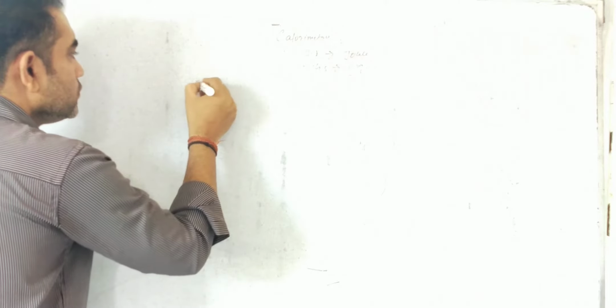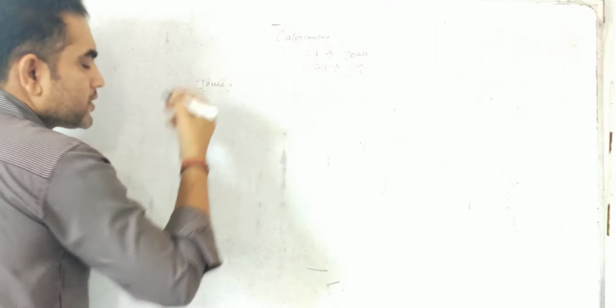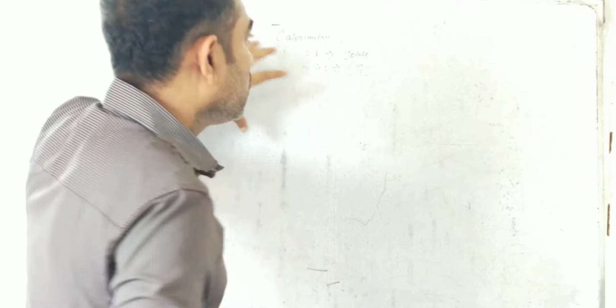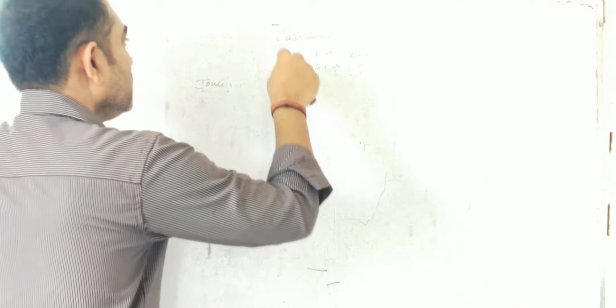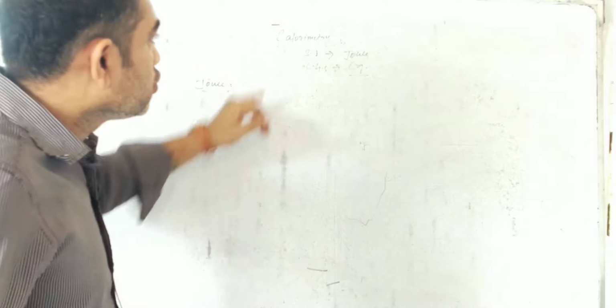Joule: if 1 Newton of force is applied on an object, and due to that applied force the object gets displaced by 1 meter, the amount of energy spent is said to be 1 joule. Joule is the unit for heat, for work, and for energy. For all these three quantities the unit is the same because they are all related to each other.